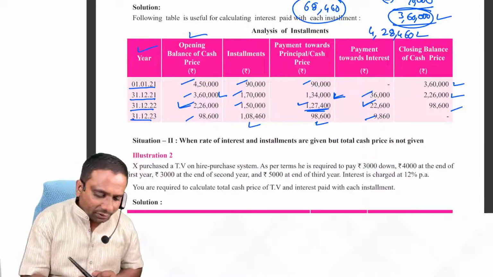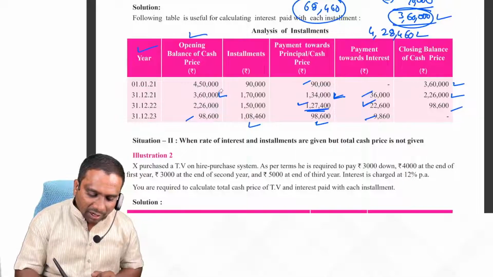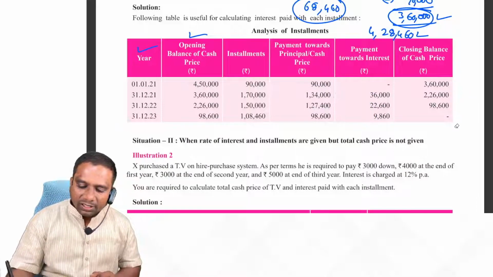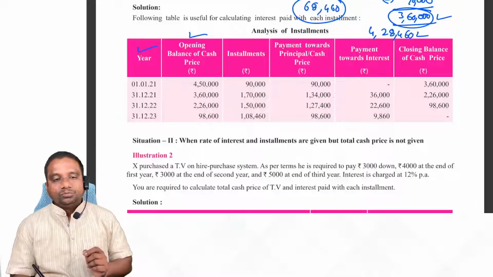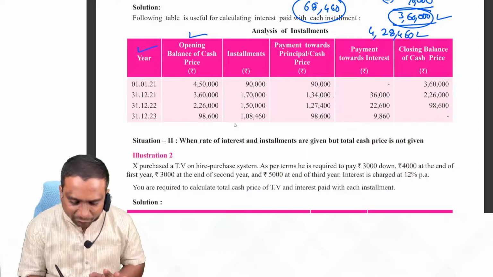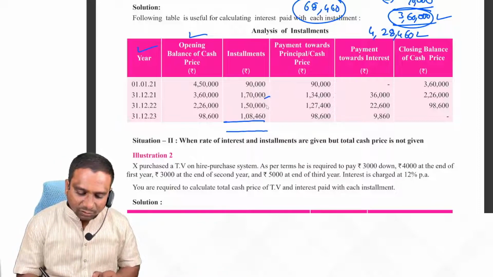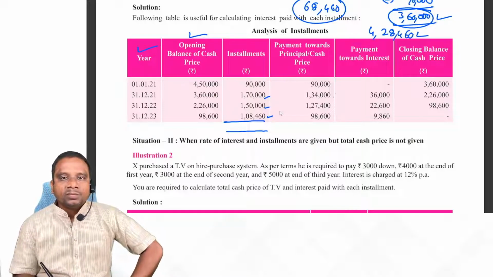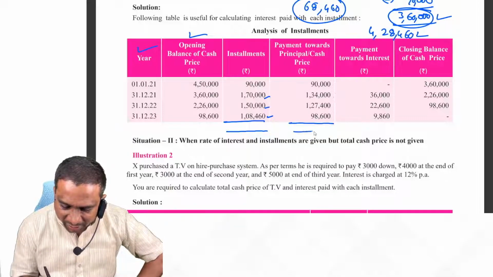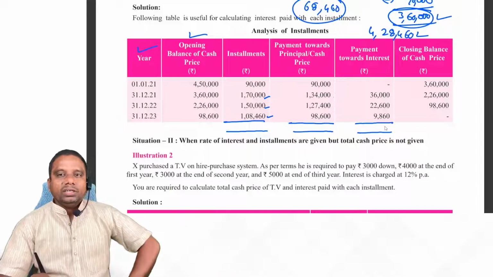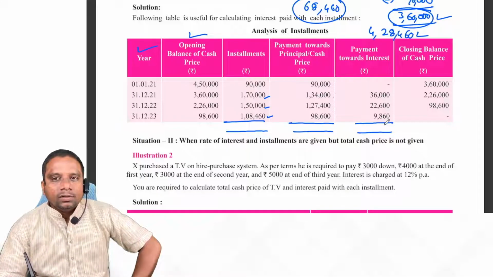If you observe here, I said installment amount may be equal or variable. Here, if you observe, is the installment amount equal or variable? Variable. And this is the principal amount paid in each installment, and this is the interest amount paid in each installment. Hope you understood. Yes, sir.